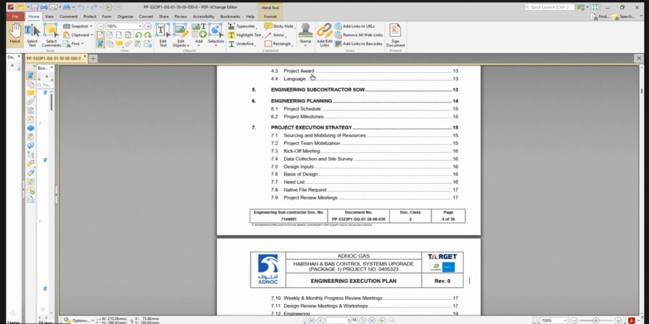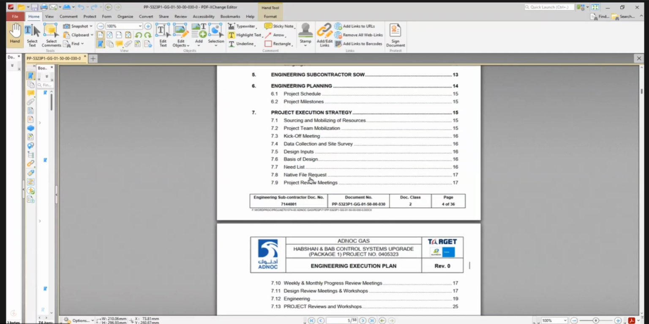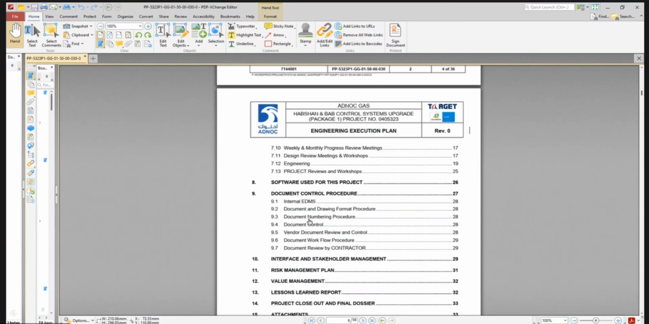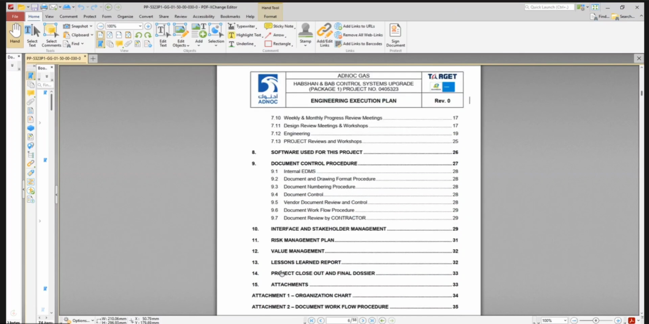See, in this one we have described the project execution strategies. All this is from sourcing, project demobilization, kickoff meeting, data inputs, design basis, need list, project review meetings, weekly. And here you are asking about the risk review management plan and all, no? That also we have included.